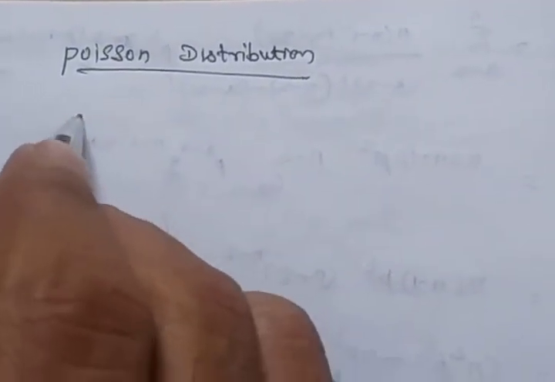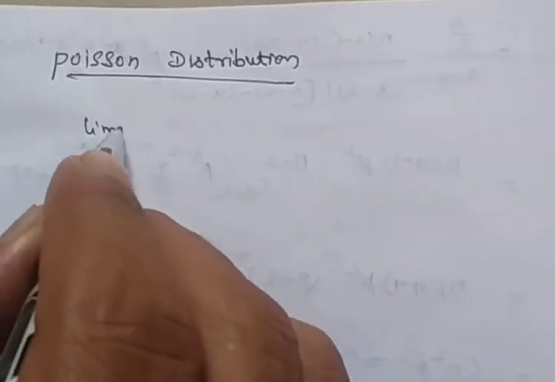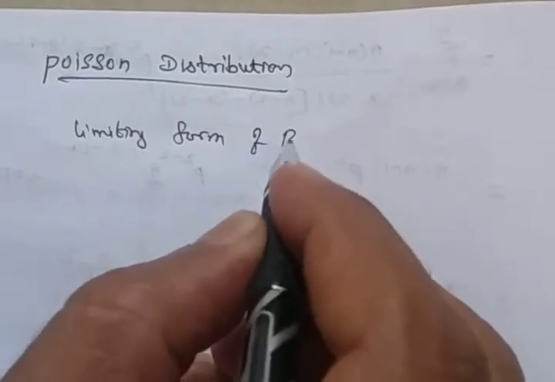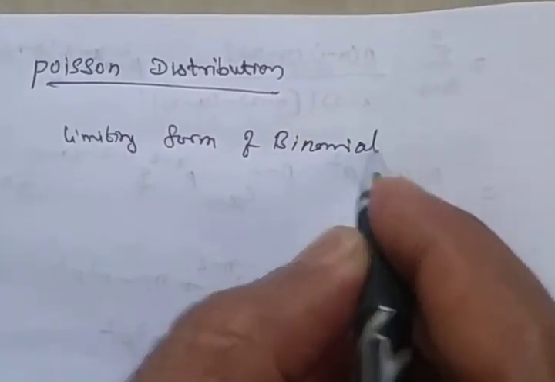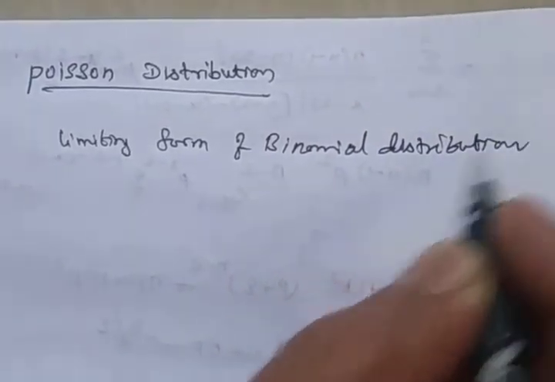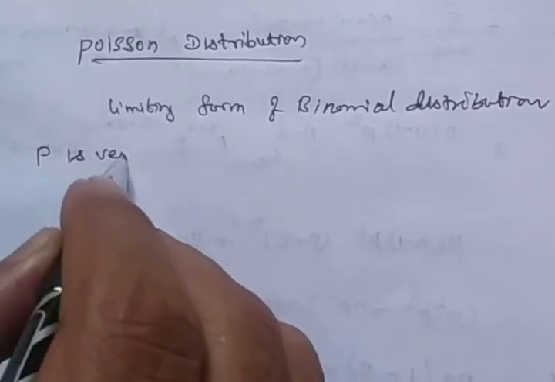A Poisson distribution is a limiting form of binomial distribution. Here p is very small.